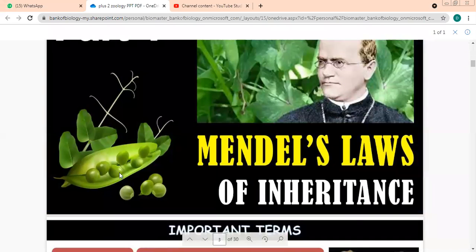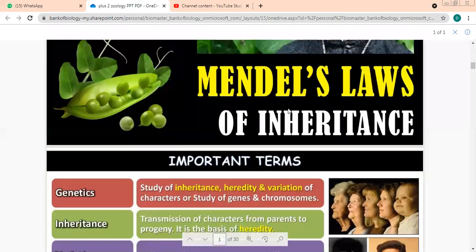If I talk about pea plant, then which scientist do you think about? Who comes to your mind? Mendel. Yes. What was his full name? Gregor Johann Mendel, full name. This is how he looked. He was earlier a priest as well. So first, before I start the chapter, let me explain some terms to you.